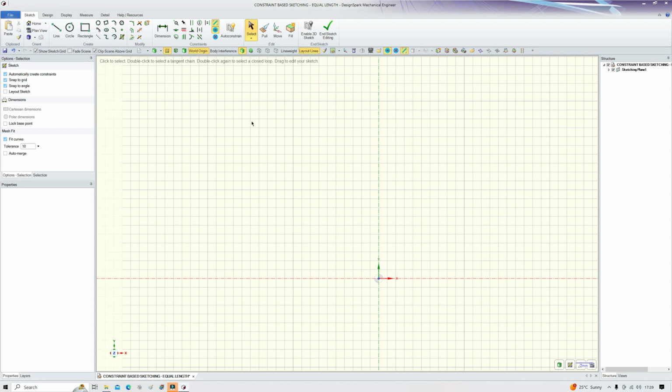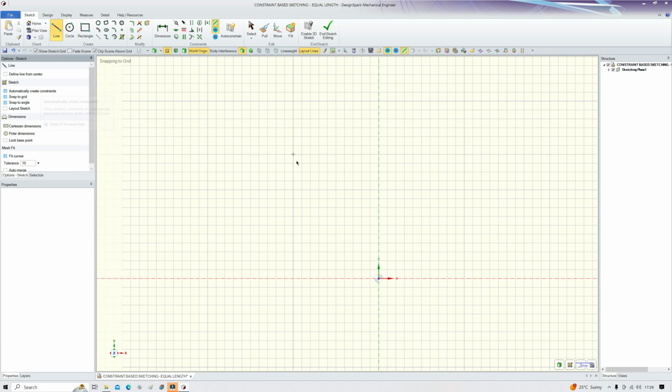Constraint-based sketching, line equal length. So let's start with two lines. I'm going to use the grid and automatically create constraints is on.